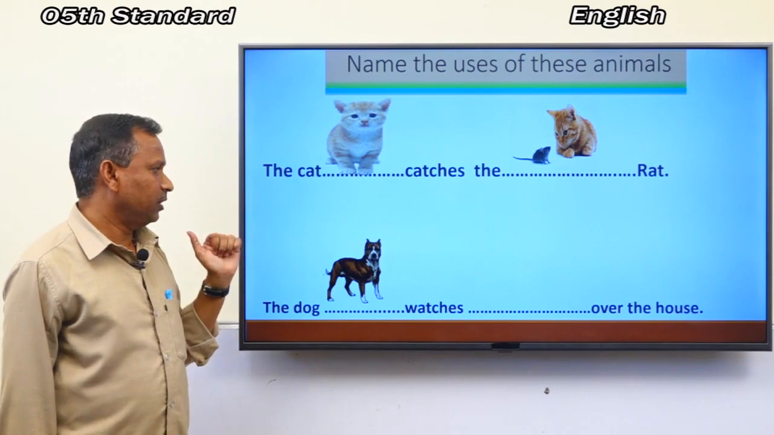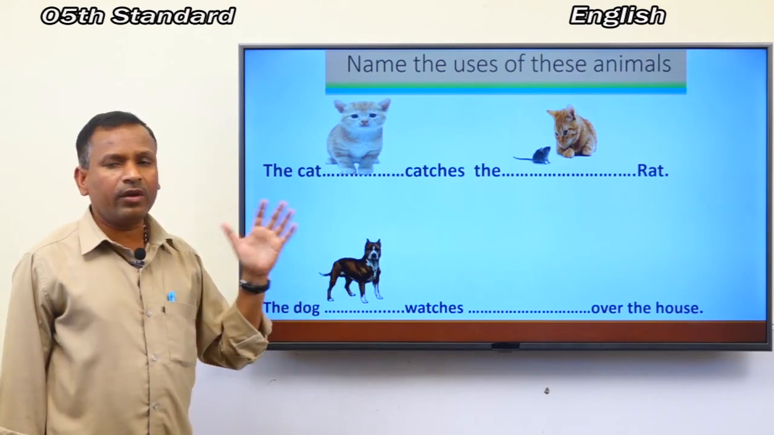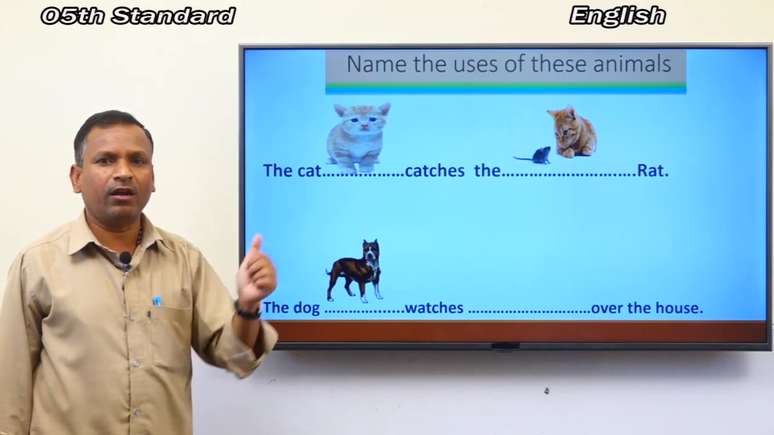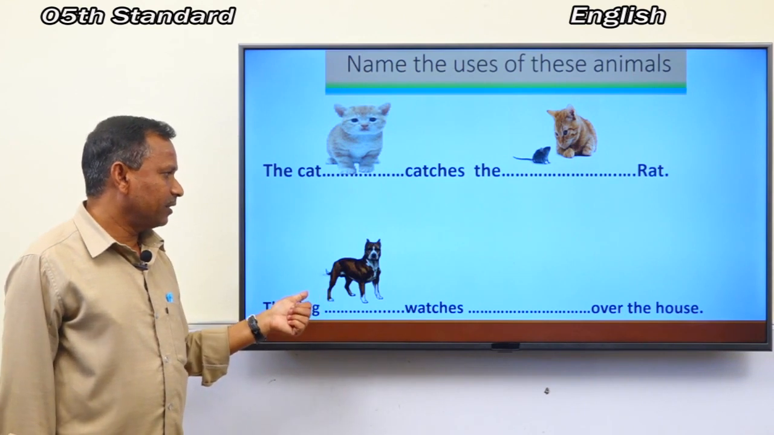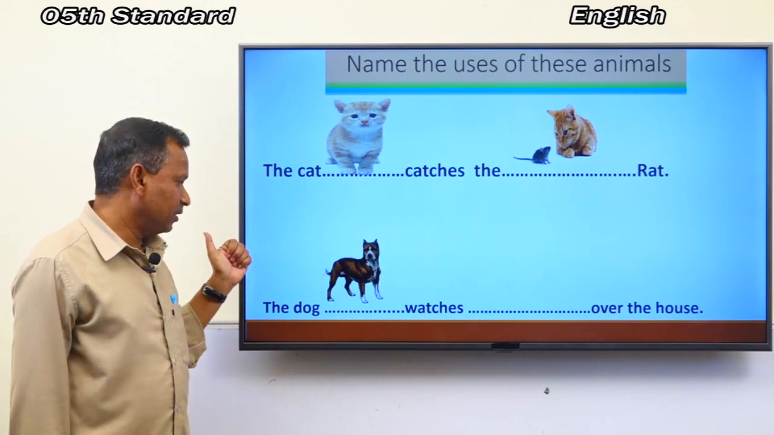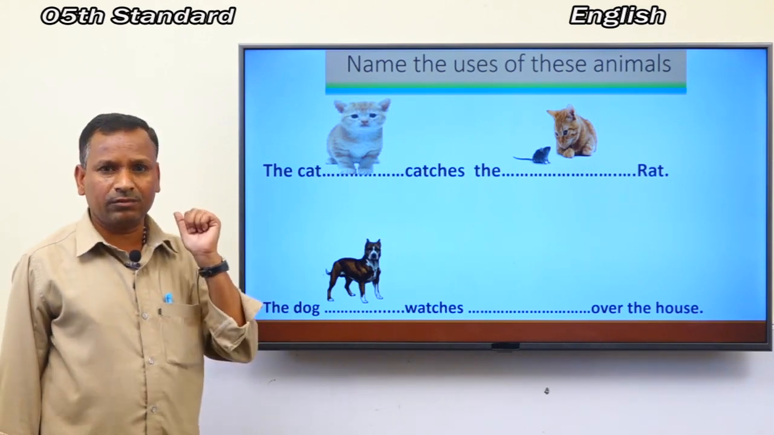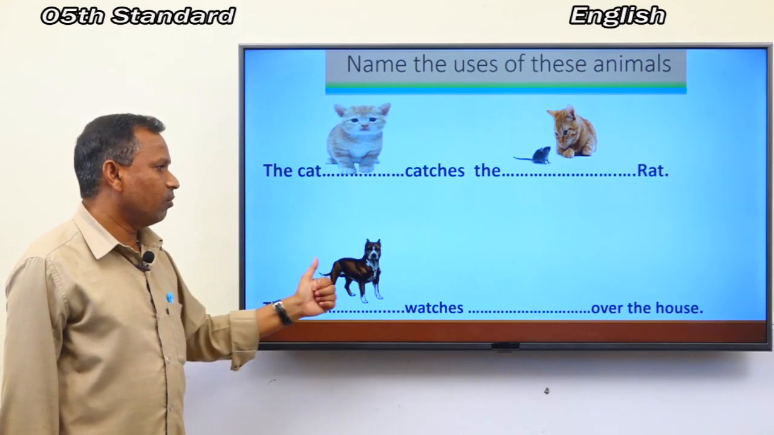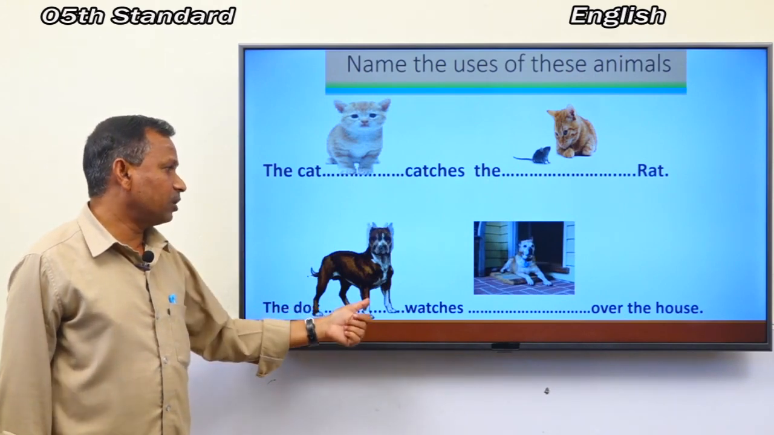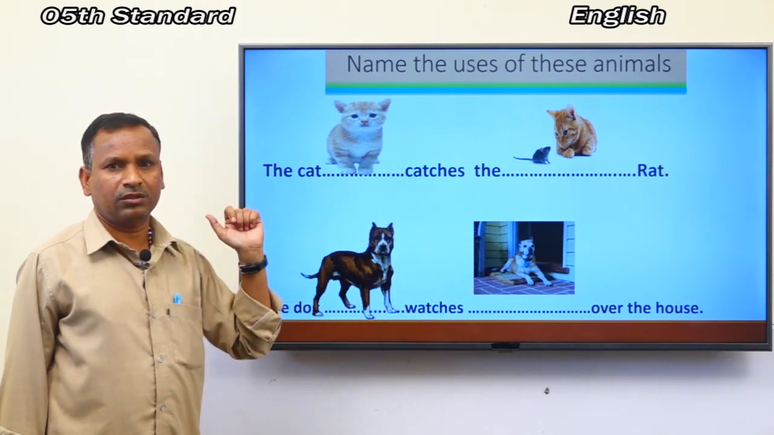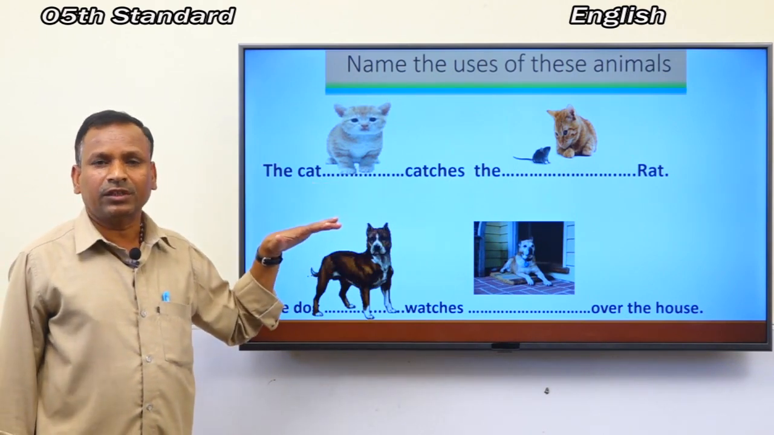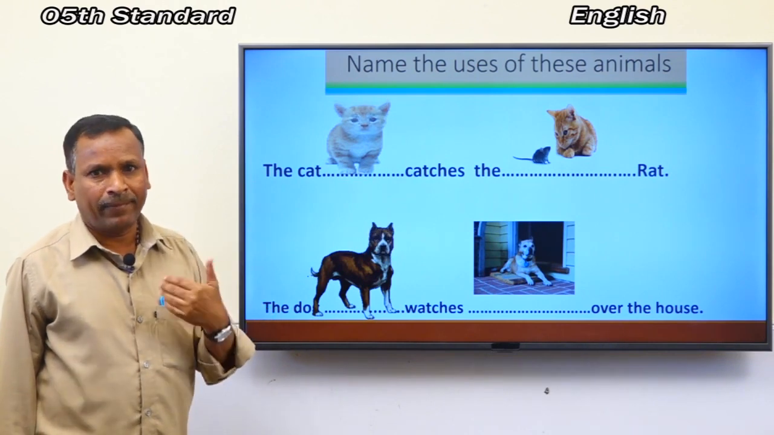Then, what is the use of a dog? Can anybody tell the answer? Think and answer. A dog is an obedient, honest animal. Yes, the dog watches over the house. Did you enjoy this activity, children? I hope you enjoyed this activity.